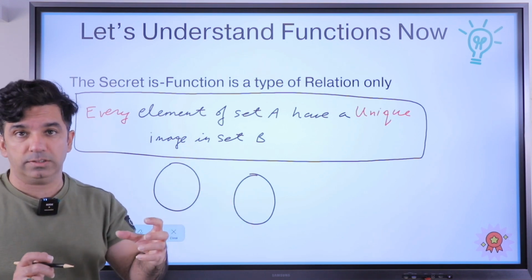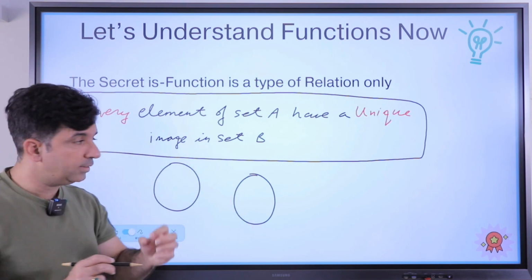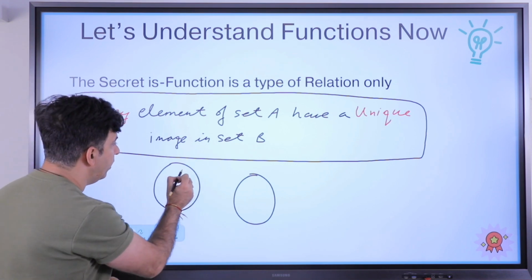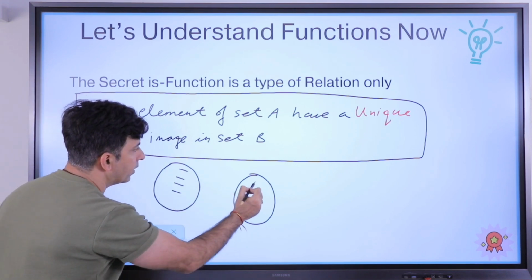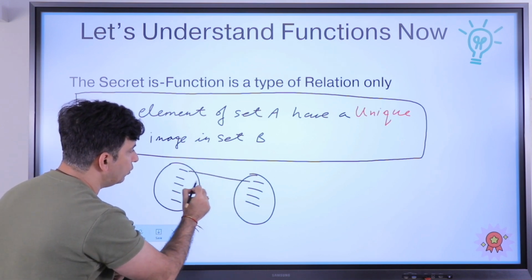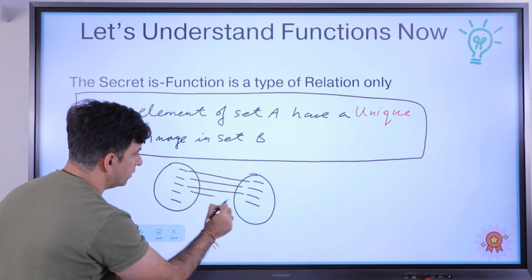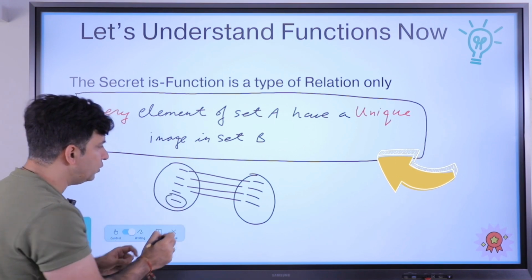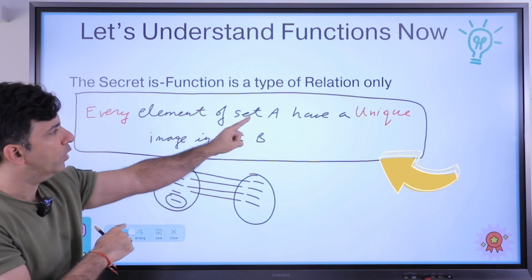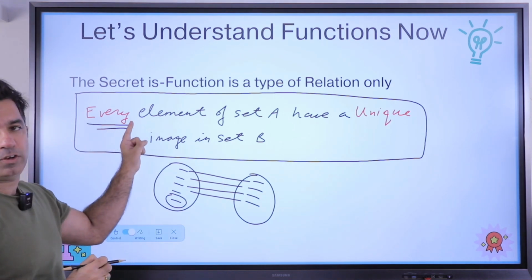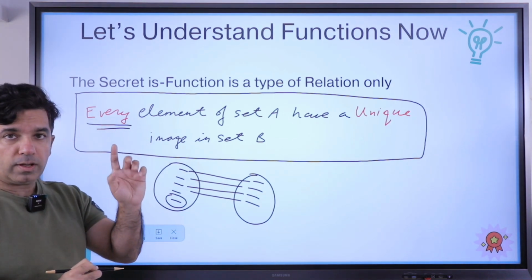Now what does this mean? It means that in the previous examples of relations, we have seen connections of this type. These two words, step by step: first, every.